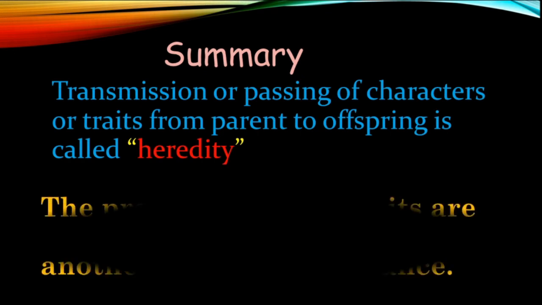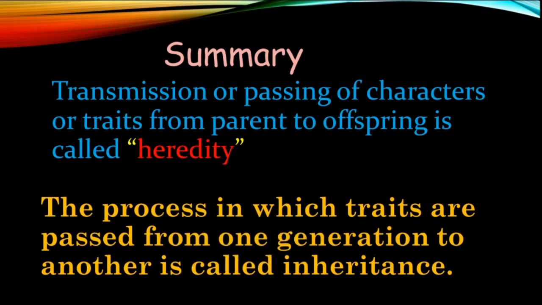So let us look at the summary. Now I am putting these two definitions side by side. First one, heredity: transmission or passing of characters or traits from parent to offspring is called heredity, whereas the process in which the traits are passed from one generation to another is called inheritance. So that's the meaning of these two words, and I hope that you understand.